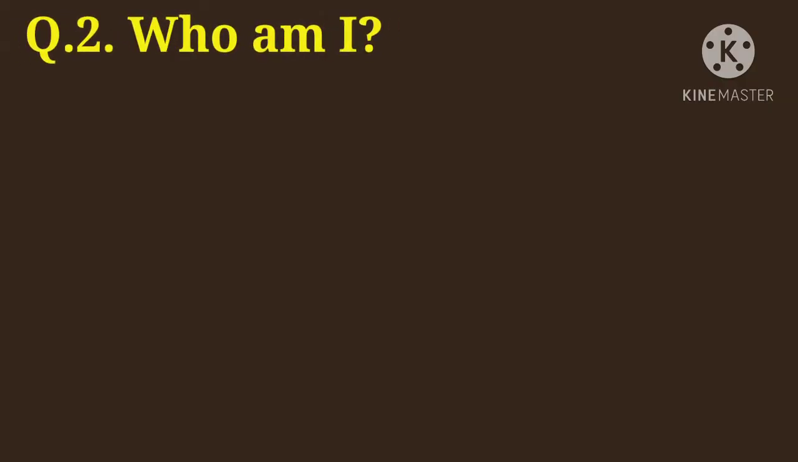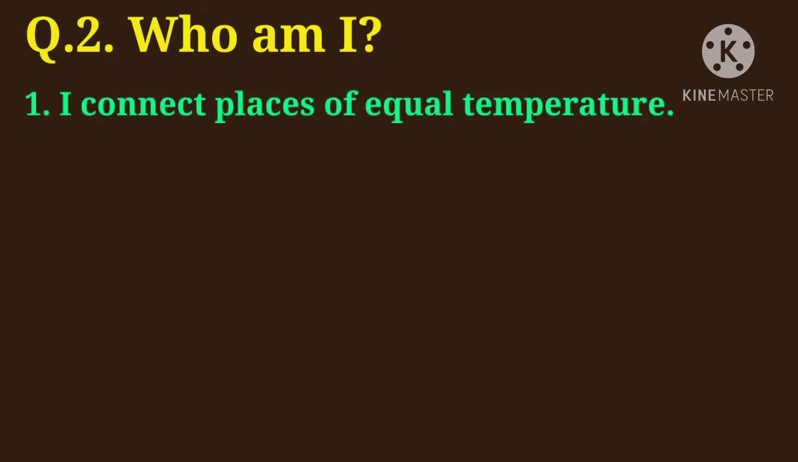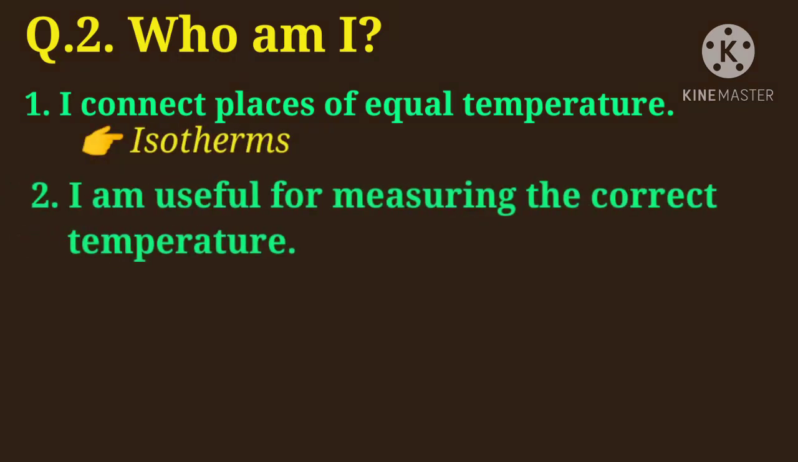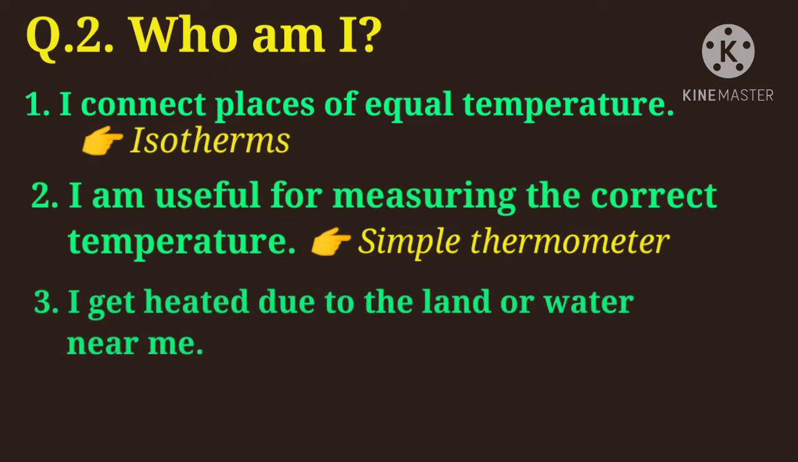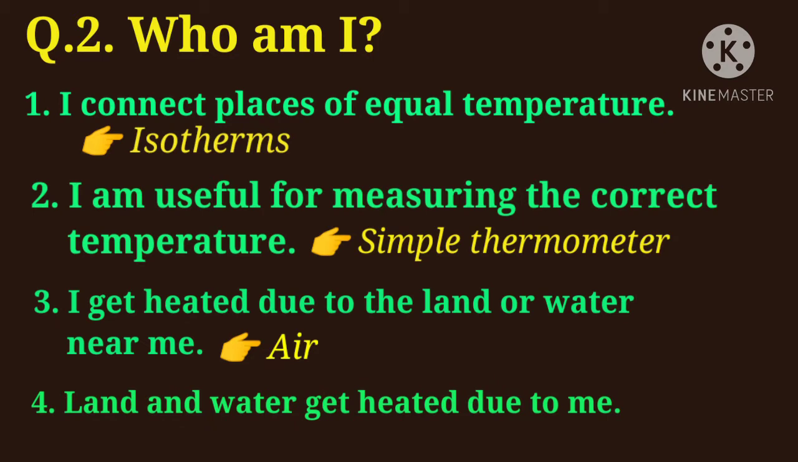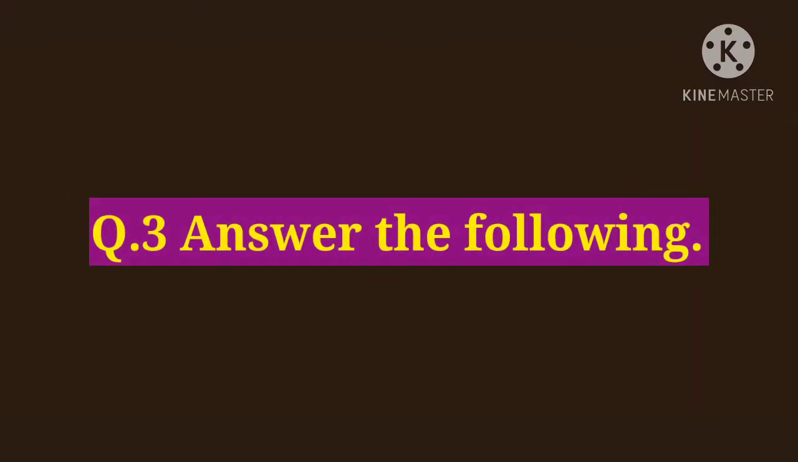Question number 2, who am I? First one, I connect places of equal temperature. Answer is isotherms. Second one, I am useful for measuring the correct temperature. Answer is simple thermometer. Third one, I get heated due to the land or water near me. Answer is air. Fourth one, land and water get heated due to me. Answer is sun. Question number 3, answer the following.